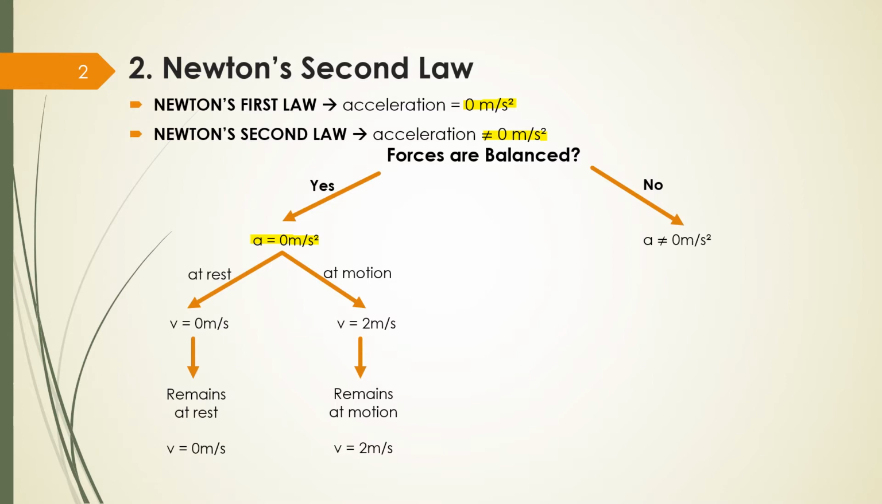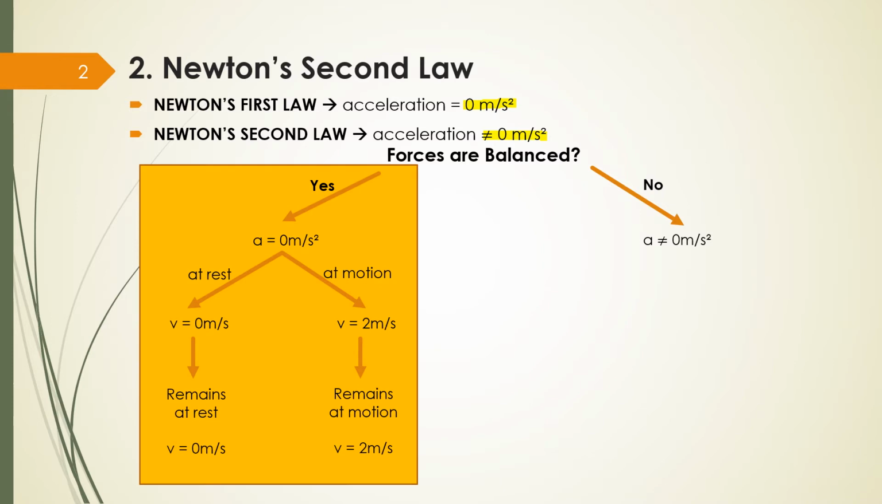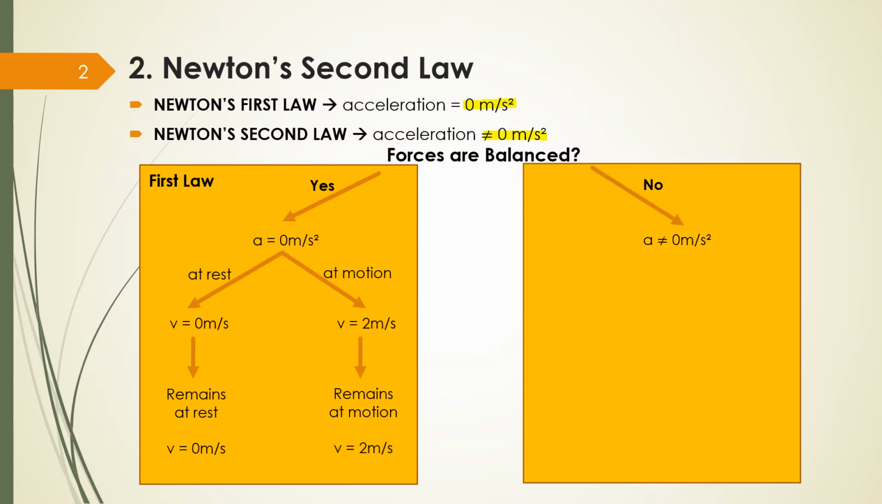But if my forces are not balanced, what's going to happen? I have acceleration other than 0. Then we need to calculate the acceleration, the velocity, and everything. Which of them is Newton's first law, the answer for yes or the answer for no? The yes. So Newton's first law deals with acceleration equal to 0. But if my acceleration is not 0, then I'm talking about Newton's second law. That's what I'm going to focus on in this video. Okay, so let's go.